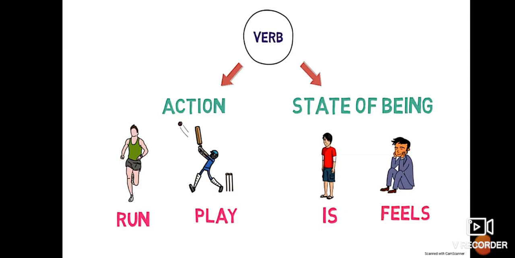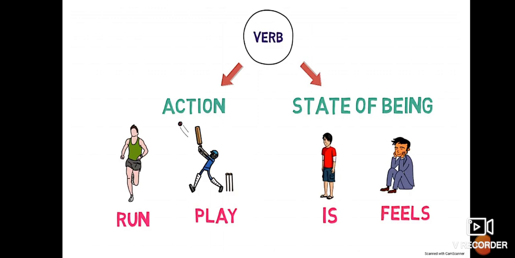Now, basically a verb can state an action, or it can tell us about the state of being. So here you can see run and play. These are actions, performed by a person or a thing. An action may be anything: write, sing, dance.